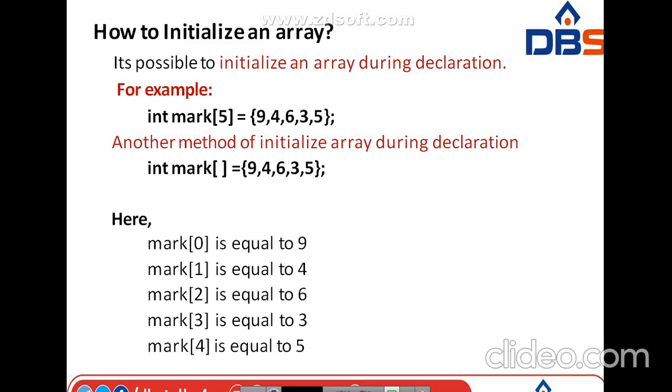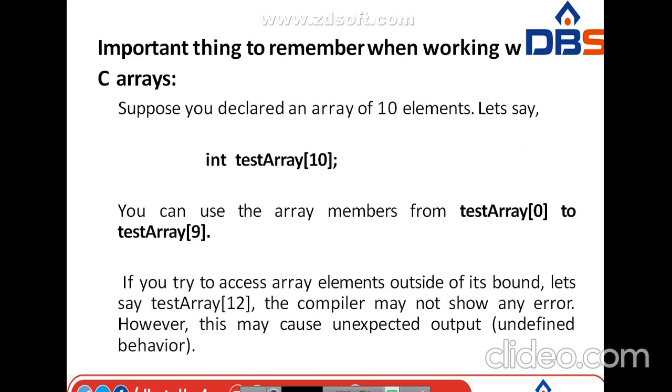The 9 will be in the 0th index, 4 in the first index, 6 in the second index, 3 in the third index, and 5 in the fourth index. Why? Because each and every value in the array should be associated with one index value. Here marks of 0 is 9, marks of 1 is 4, marks of 2 is 6, marks of 3 is 3, marks of 4 is 5, like this.